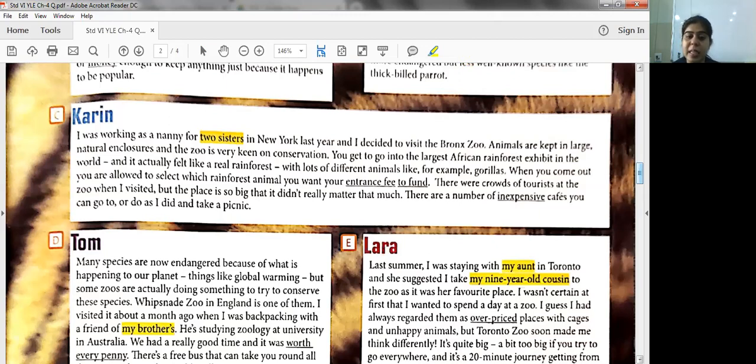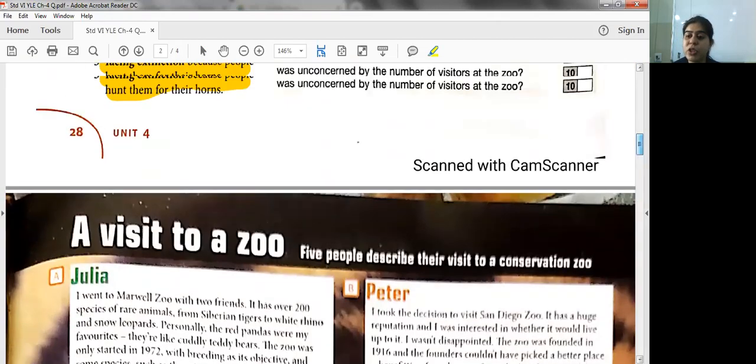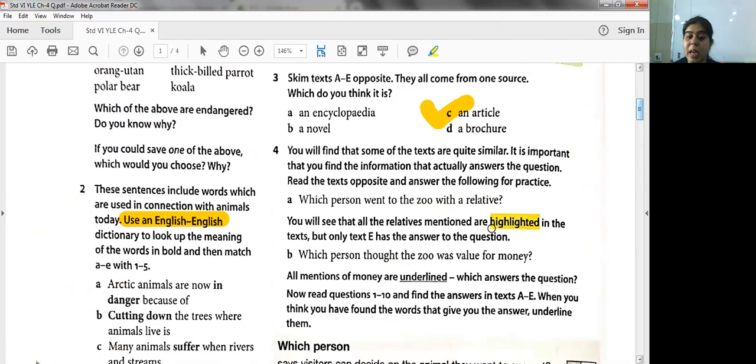Now in this C, D and E, there are 2 texts which tell that the author is going with the relative of his friend or some other person. So that is not going to be the answer. So you have to read and you have to tell which is the correct one. So it is text E.